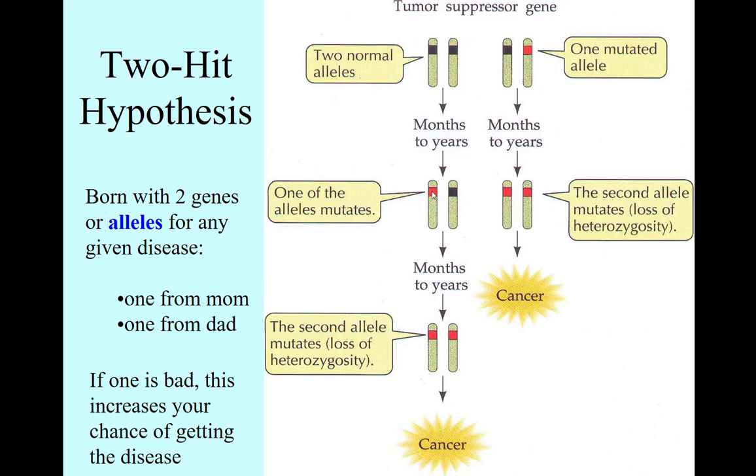So this young boy with the two good alleles, he gets a mutation in the second allele, but he's okay because he's still protected by the remaining good allele. But this other guy gets the mutation, and now he's got two bad alleles, two mutated alleles for the tumor suppressor gene, and the tumor suppressor gene can't do its job anymore, and cancer begins.